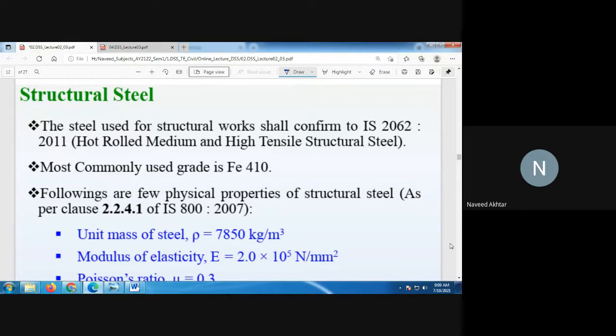If I say Fe 410, it means Fe is nothing but iron or steel, and 410 is the ultimate strength in Newton per square mm.